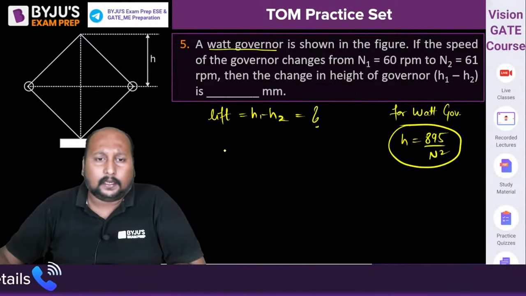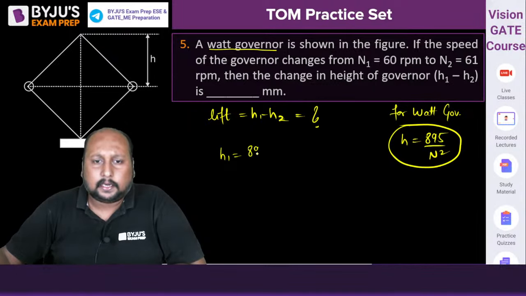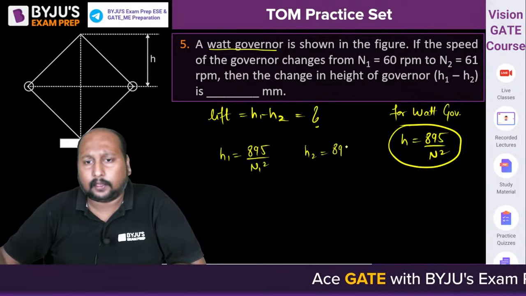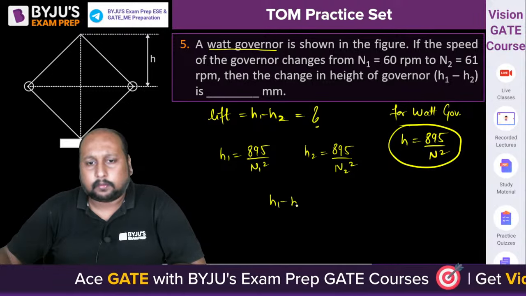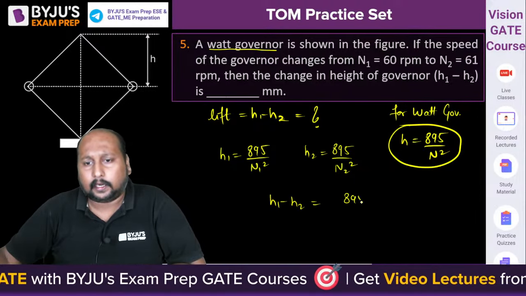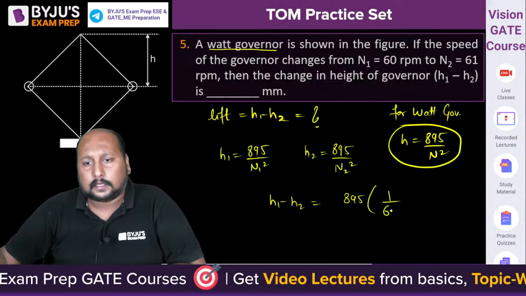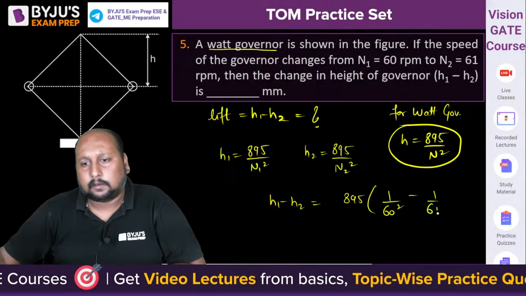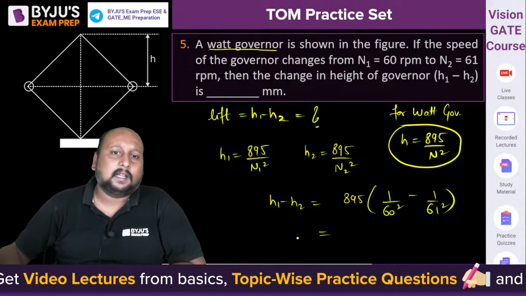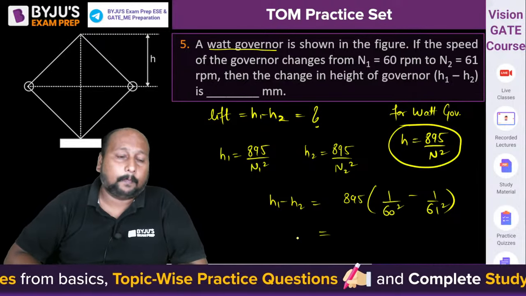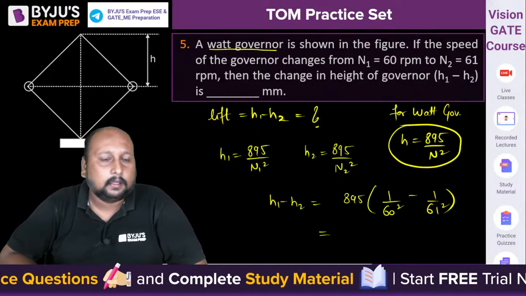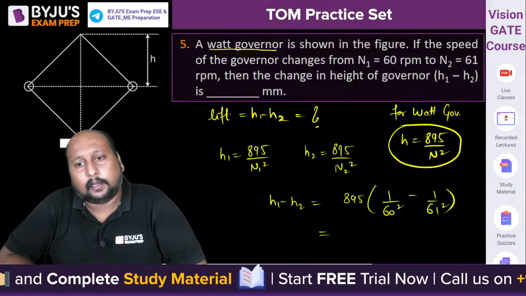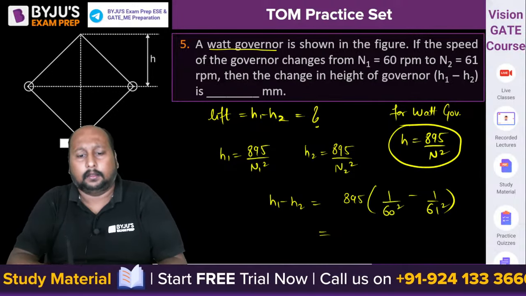So we can say that h1 is equal to 895 by n1 square, h2 is equal to 895 by n2 square, right? So h1 minus h2, that is equal to 895 by 1 upon 60 square minus 1 upon 61 square. Solve it. You have to tell me the value in mm. आपका आंसर मीटर में आएगा, then you have to convert the value in mm. कितना रहा है? सॉल्व करो.